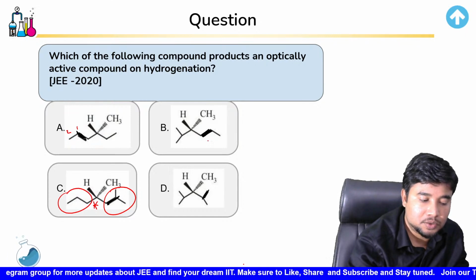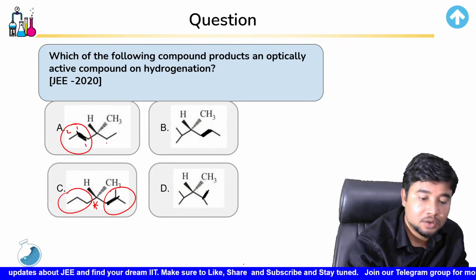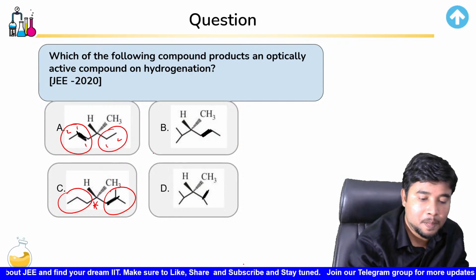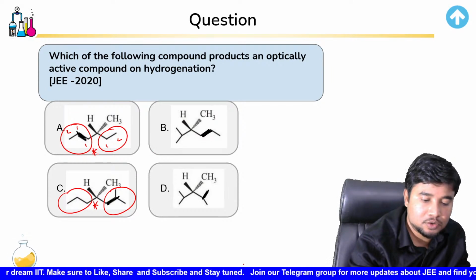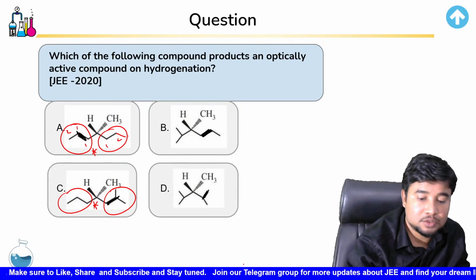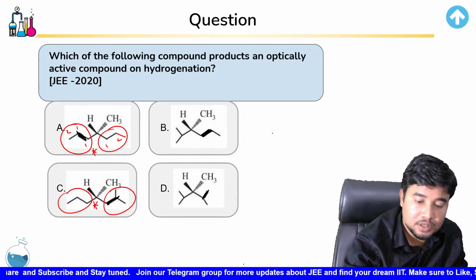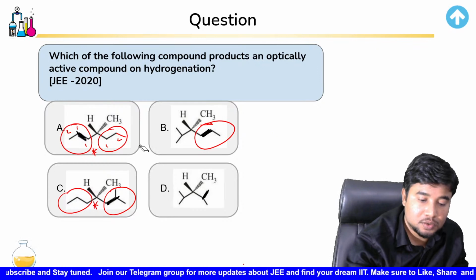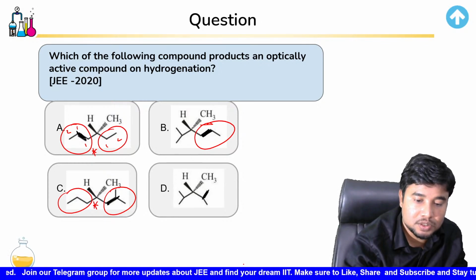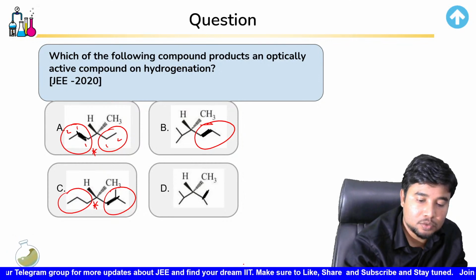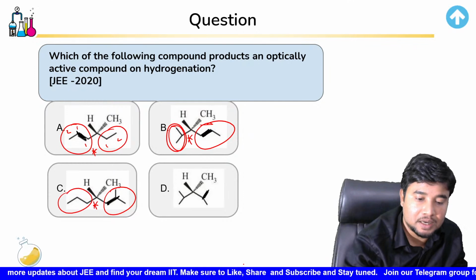So if this gets hydrogenated, you have 3 carbons over here, 1, 2, 3. You have 1 and 2 carbons over here, hydrogen and hydrogen. This also seems to be optically active since different groups are there, although I think they have missed one of the carbons over here. The next one is over this place. Over here also, once the double bond gets lost, this is again going to be a different group, so this is also optically active.